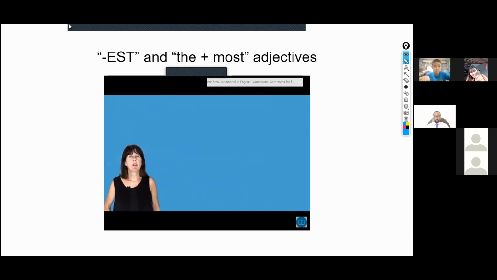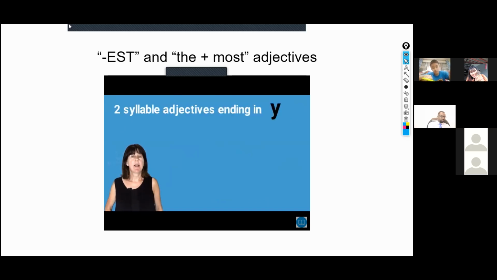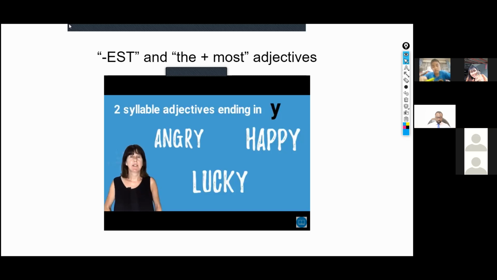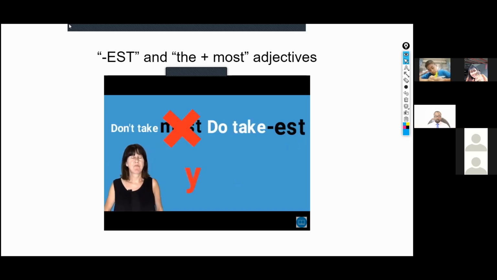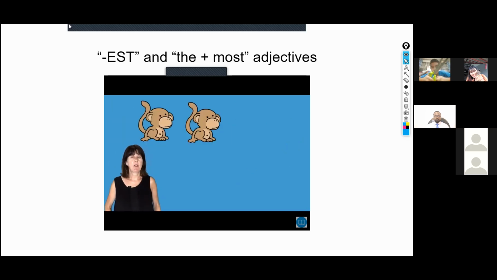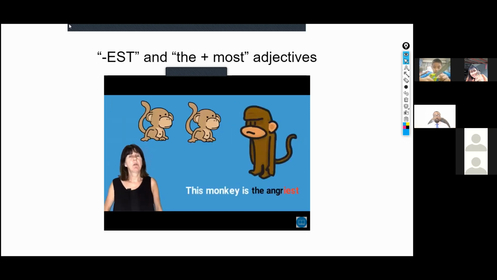Two-syllable adjectives ending in Y, like lucky, happy, and angry, have a special pattern. The first thing to note is that unlike other adjectives with two syllables, they don't take most but est, and the Y changes to I. For example, this monkey is the angriest. Notice angry is a two-syllable adjective, ending in Y, so we change the Y to I and we add est.